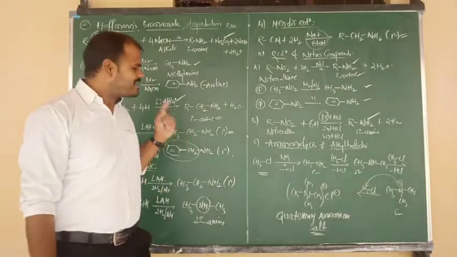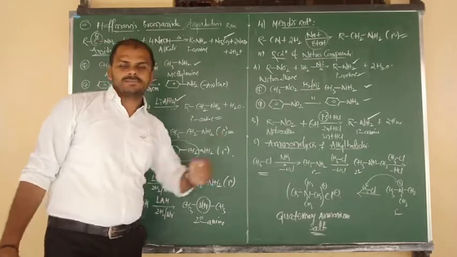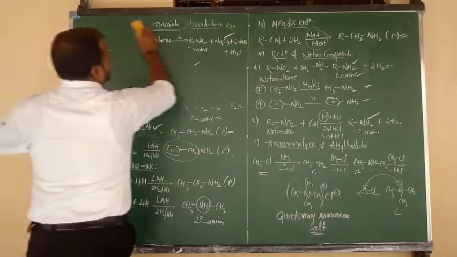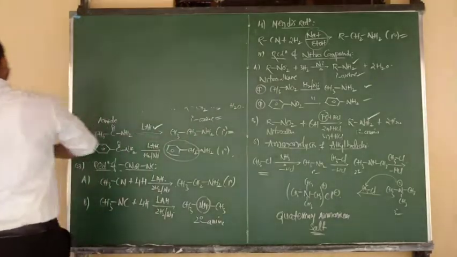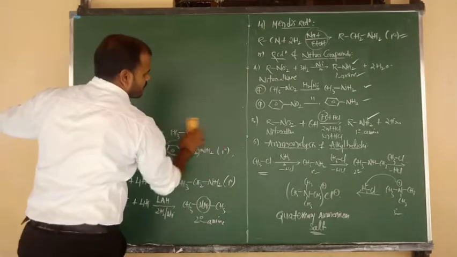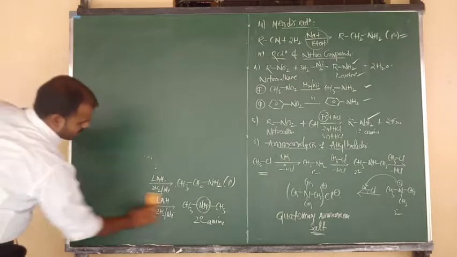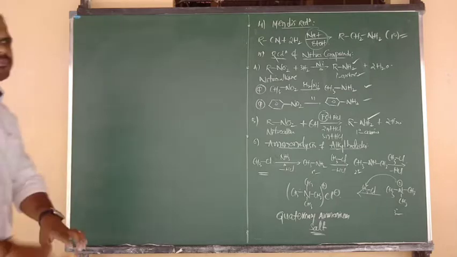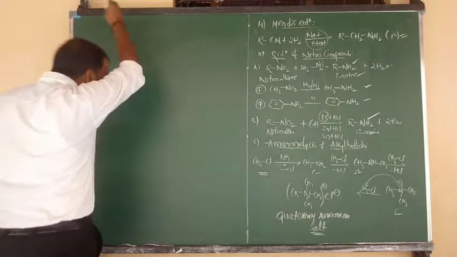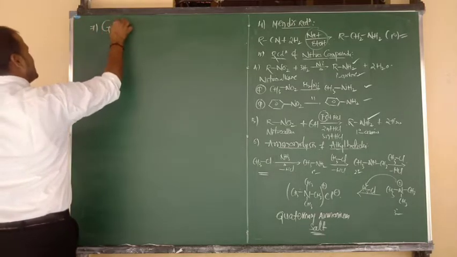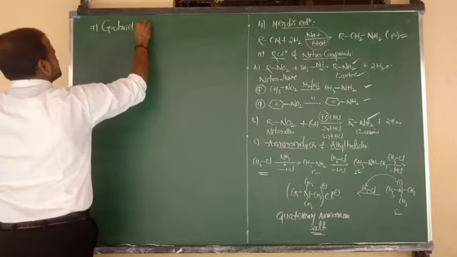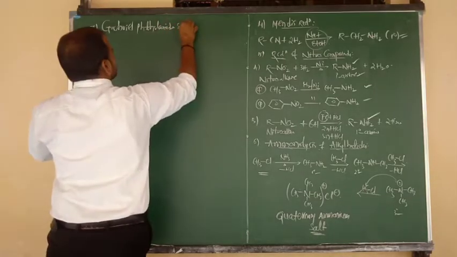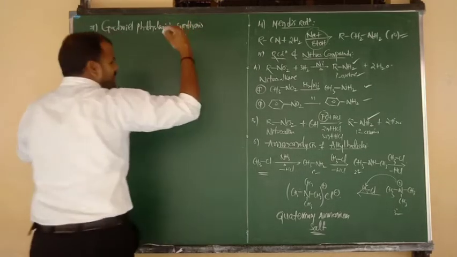Did you understand, beta? Last and final method, method number 7, Gabriel phthalimide synthesis.